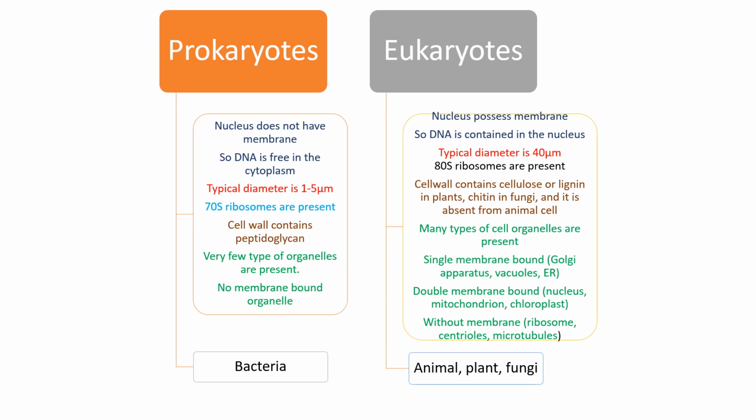Their cell wall contains cellulose or lignin in plants and chitin in fungi, and it is absent from animal cells. Many types of cell organelles are present, and the single-membrane-bound ones are the Golgi apparatus, vacuoles, and endoplasmic reticulum. Double-membrane-bound ones are the nucleus, mitochondrion, and chloroplast. And the ones without a membrane are ribosomes, centrioles, and microtubules.